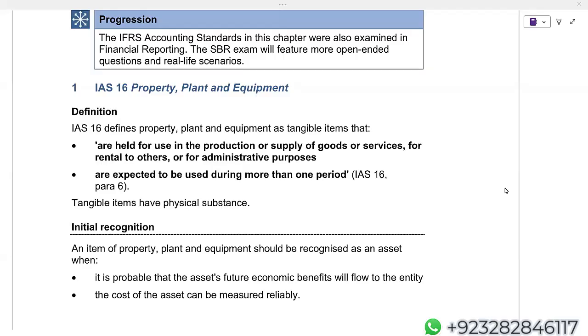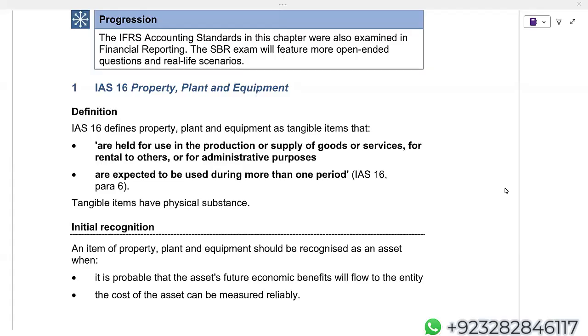FR. If you don't know how to draft, then you will be losing around 7 to 8 marks. And if you know how IFRS 18 has impacted the financial statements, and while drafting how I'll be using IFRS 18, then very easily you will be getting 7 to 8 marks. So I'll explain that. If someone does not have any knowledge regarding the drafting after IFRS 18, then 7 to 8 marks, they are gone.